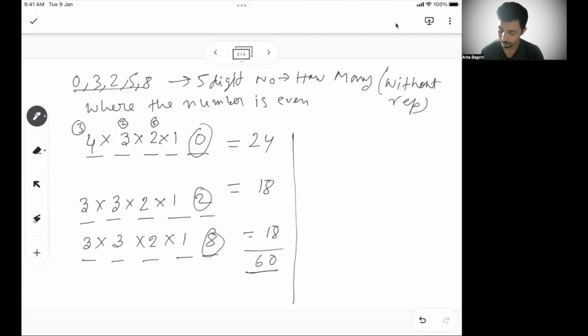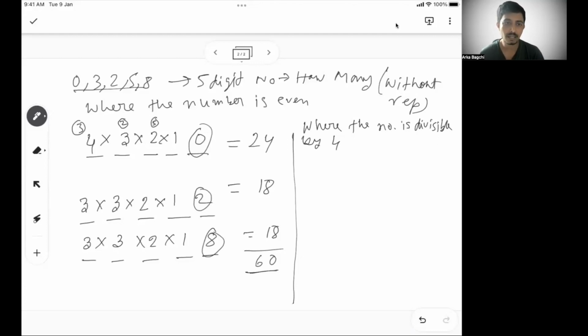Now let's do a little variation. The same problem, let's say where the number is even, instead we have where the number is divisible by 4. So we have complicated it a little more, and we are not focusing only on even numbers. Even within even numbers, we have to see how many numbers are divisible by 4. Okay. So what is the criteria of divisibility of 4? Recall your number system class. It says the last 2 digits have to be divisible by 4.